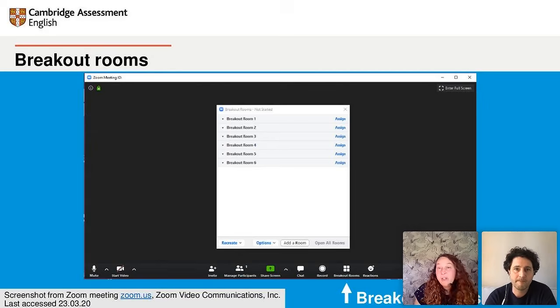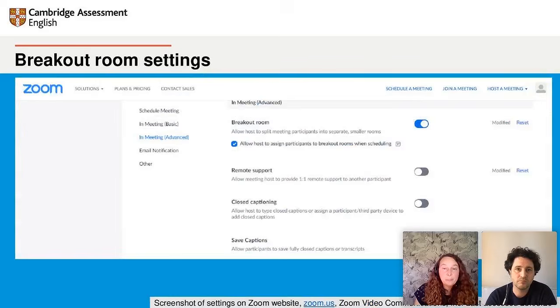Some of you mentioned that you couldn't see breakout rooms in Zoom. That's probably because you need to turn them on. When you open a Zoom account, it doesn't necessarily always have the breakout rooms turned on. So if you can't see them in your meeting, go out of the meeting, go to the settings, and then you can enable them just by toggling the button there.